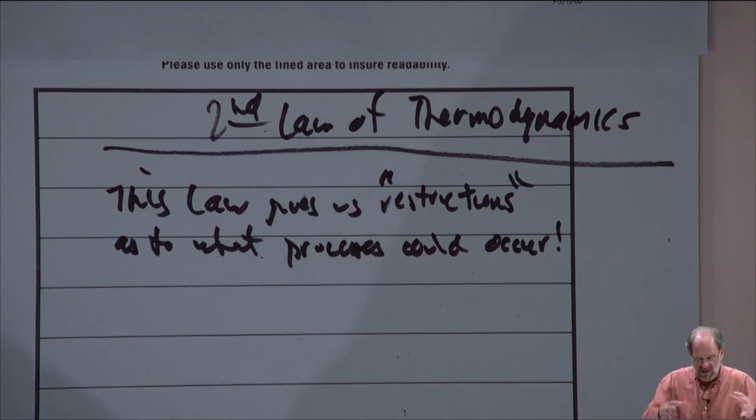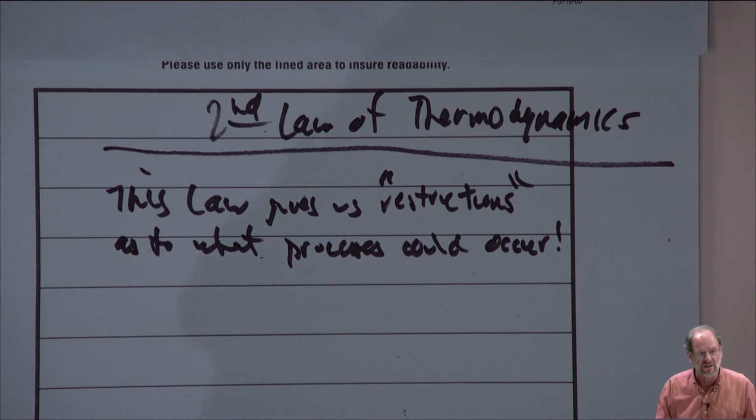We know that if you take a hot thing and touch it up to a cold thing, the heat is always going to go into the cold thing, right? The cold thing slowly gets warmer, the hot thing slowly gets cooler. Can you touch a hot thing next to a cold thing and watch the hot thing getting hotter and the cold thing getting colder? Well, why not? The first law doesn't say you can't do that, but we can't do that. We know that that's not the way the world works.